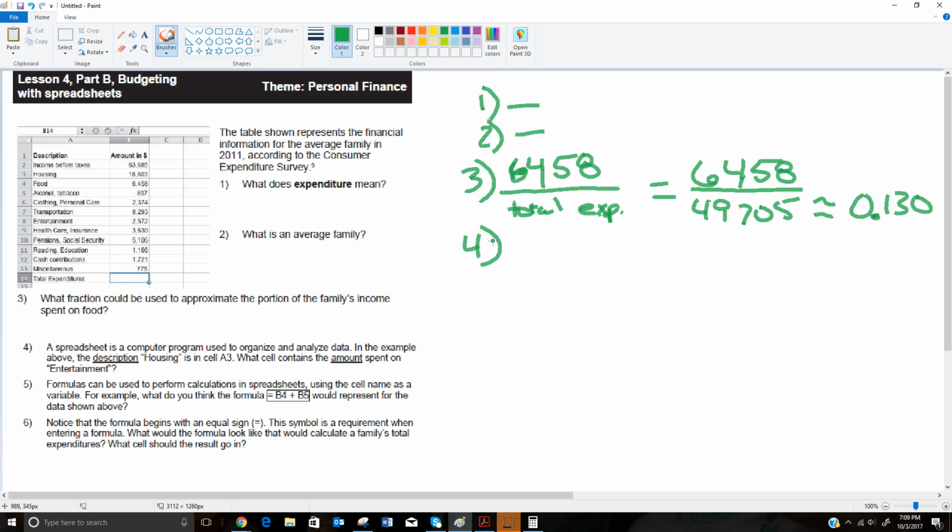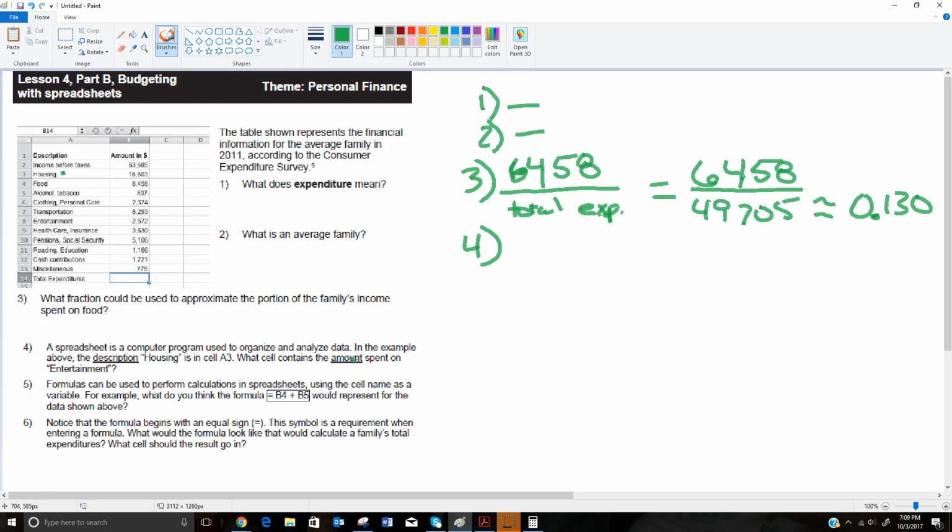So it says for number 4 that a spreadsheet is a computer program used to organize and analyze data. In this example, the description housing is in what they call cell A3. So A3 is what they're talking about here. It says, what cell contains the amount spent on entertainment.